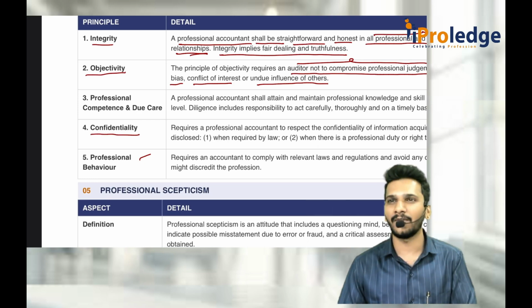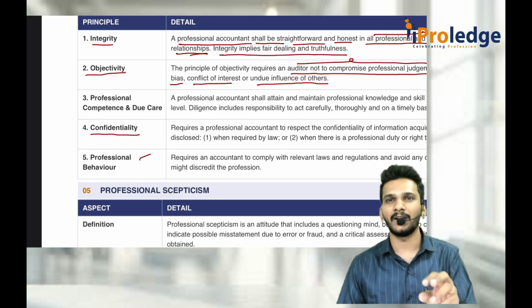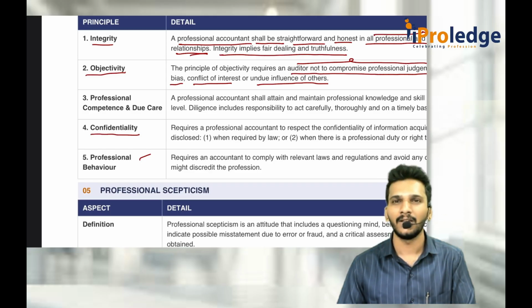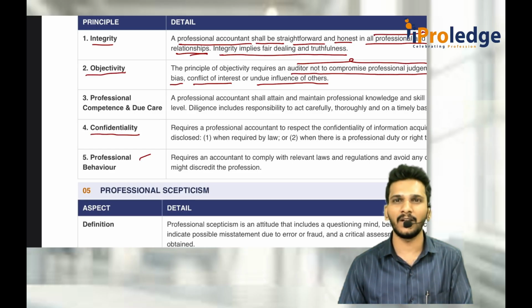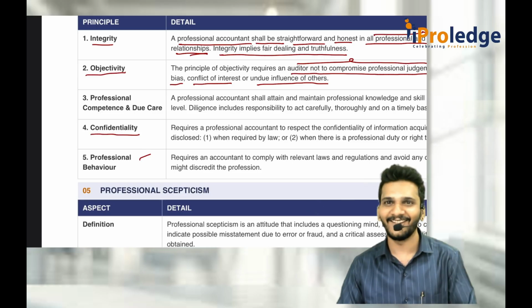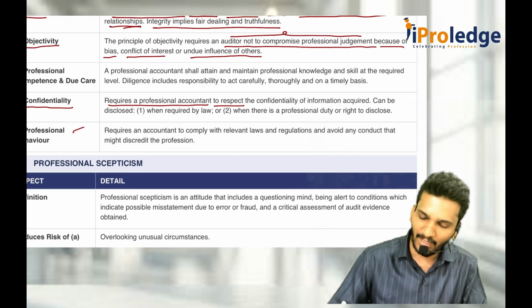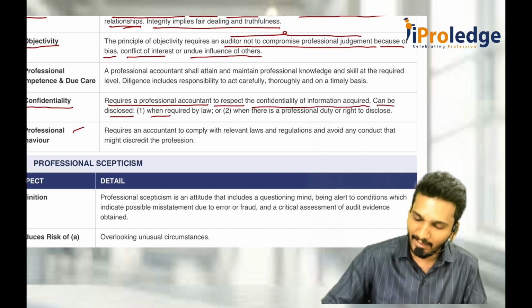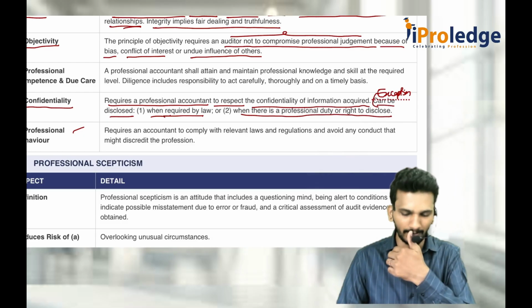But there are some requirements for an auditor to disclose that information too. Whenever it is required by law, then he has to disclose it. Or whenever it is a professional duty of an auditor to disclose it to the authorities. For example, if a CBI raid has come to a client's place, then you should disclose it. When they ask, if you say it is confidential, then they will take action. The code requires a professional accountant to respect the confidentiality of information acquired, which can be disclosed as an exception when required by law or when there is a professional duty or right to disclose it, for example to authorities.